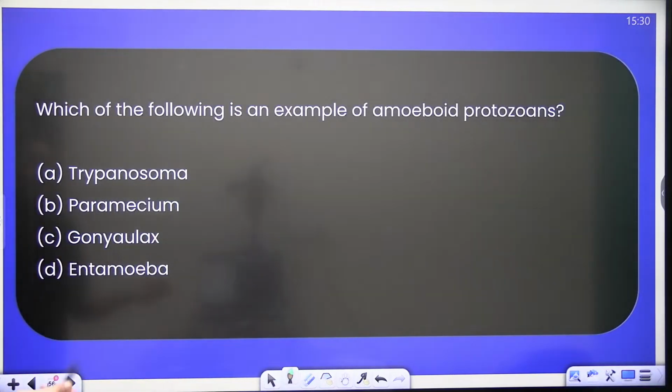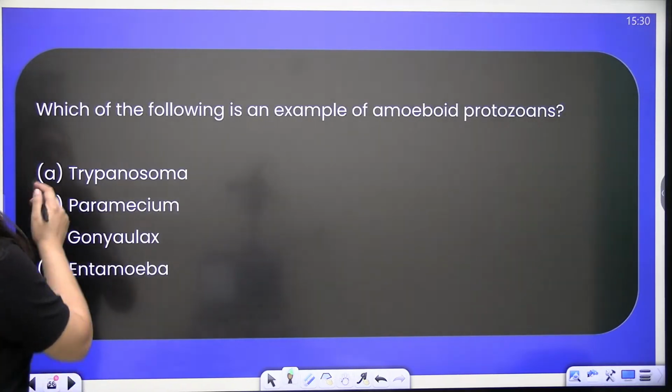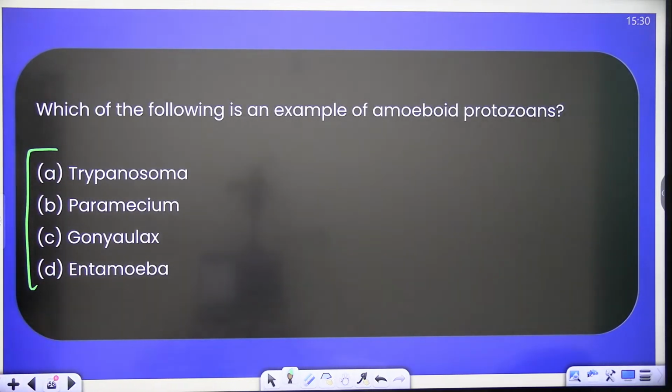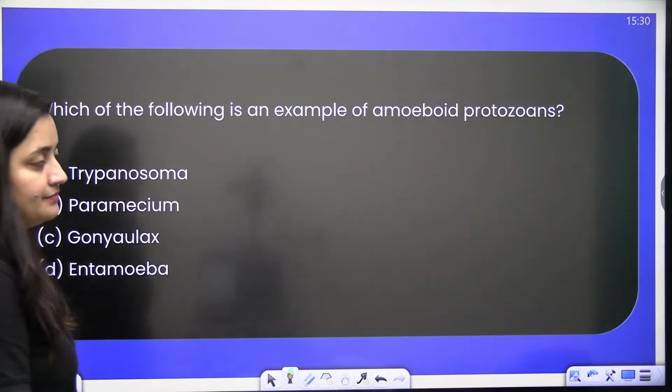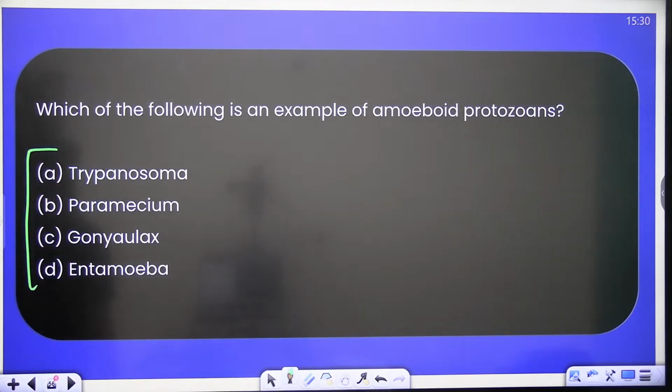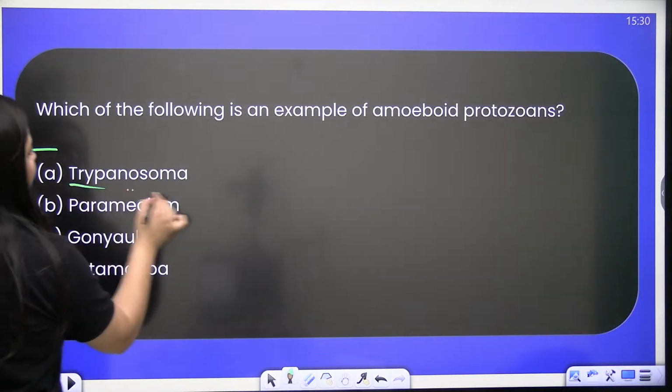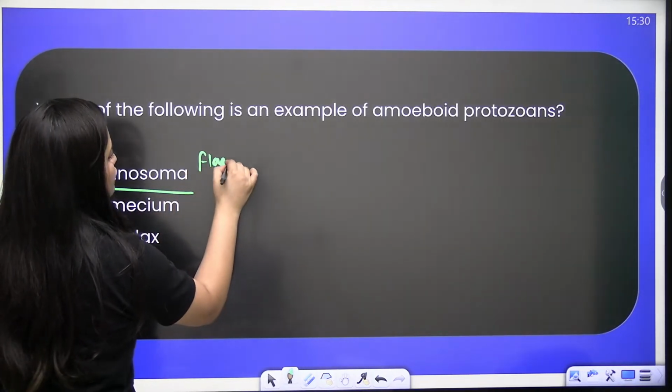Next question, which of the following is an example of amoeboid protozoan? See, Trypanosoma is a flagellated protozoan.